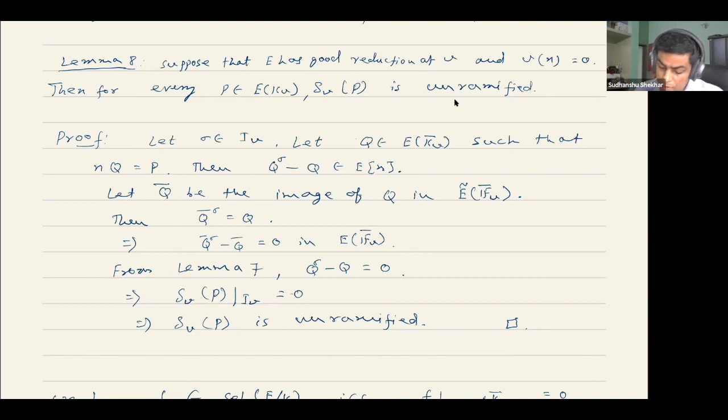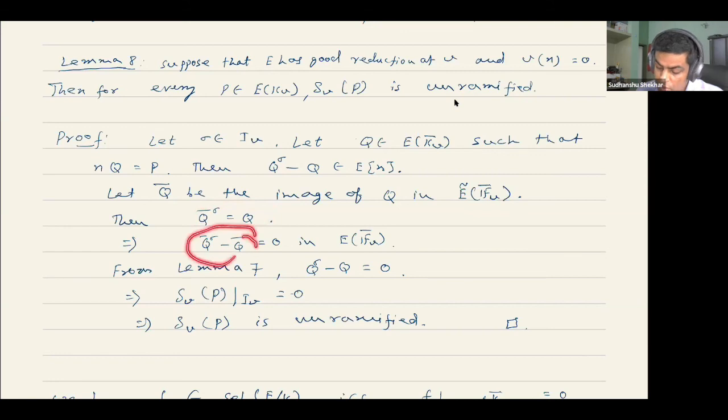Because sigma is an element of the inertia subgroup, sigma is trivial going modulo the inertia subgroup. Therefore, over the residue field, these two points are the same.